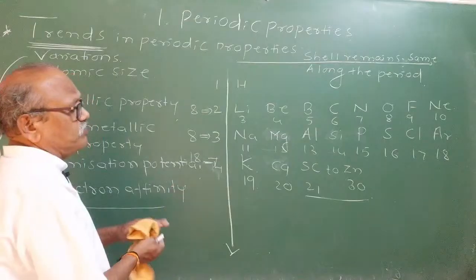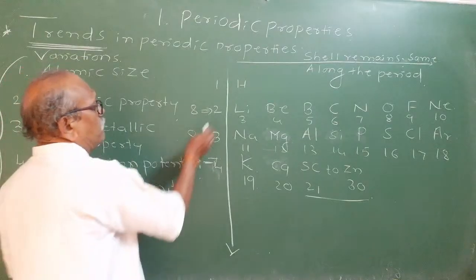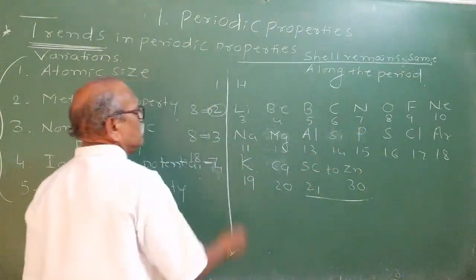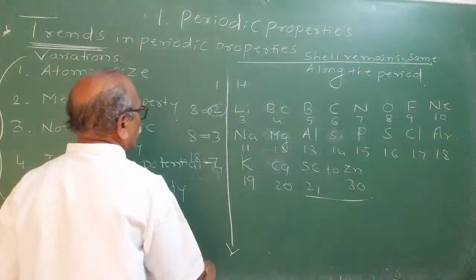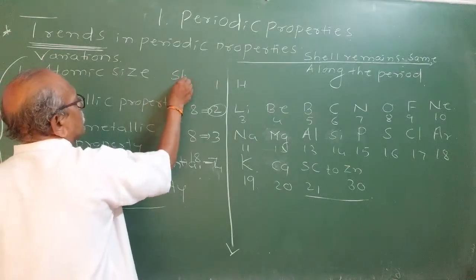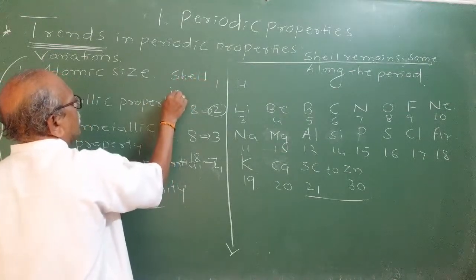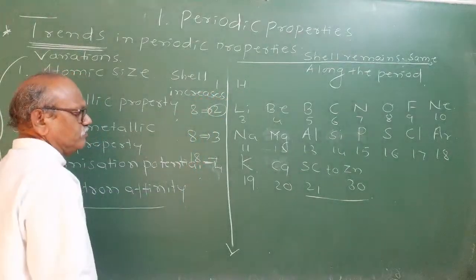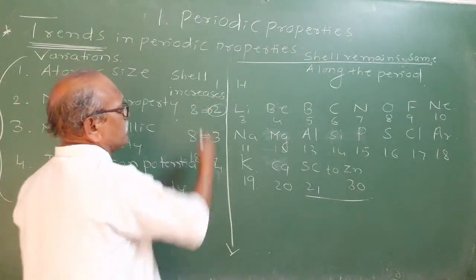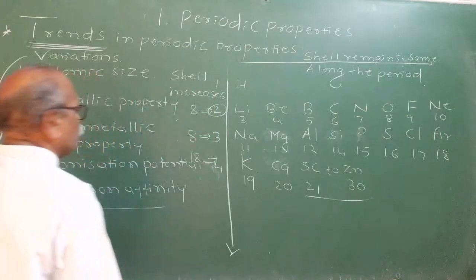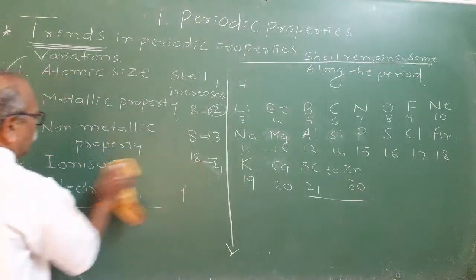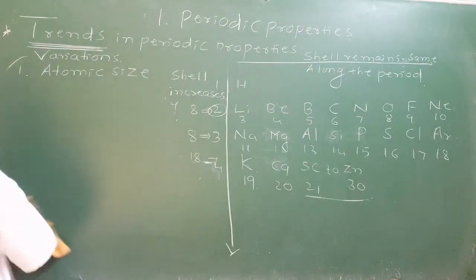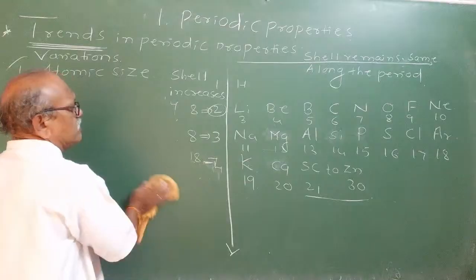So this is a thing. What happens? You observe. The shell number remains the same. One electron will be added to the same shell. Down the group, what happens is the shell increases by 1 unit. Right? What happens to the size, atomic size? I was talking to you about atomic size. One by one we will see. With the details I will discuss with you.